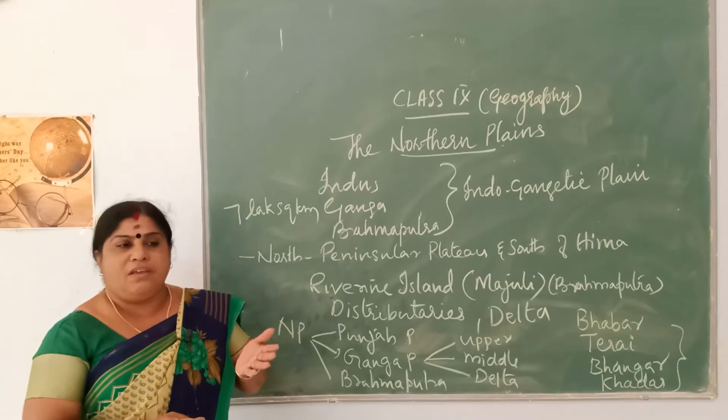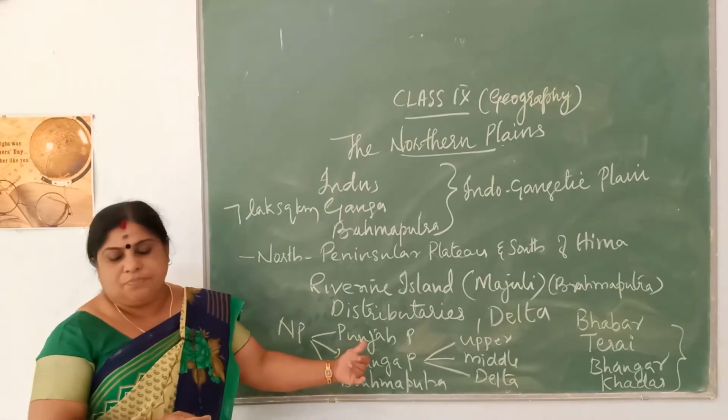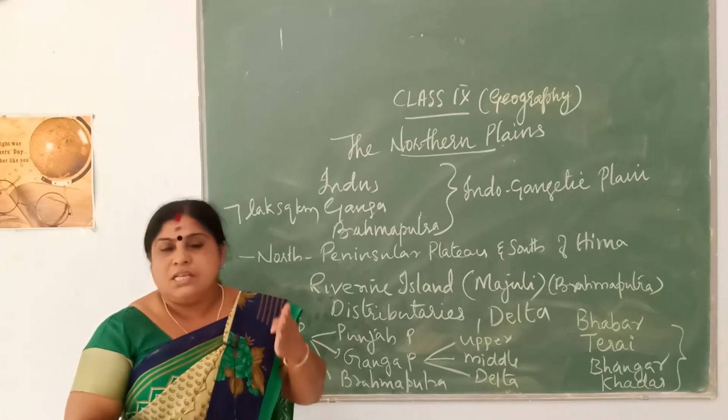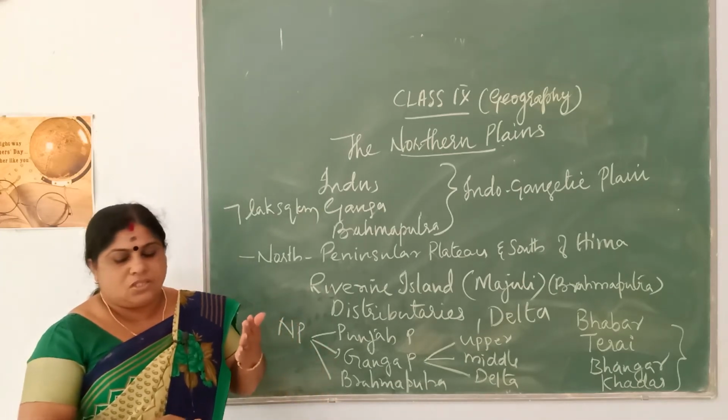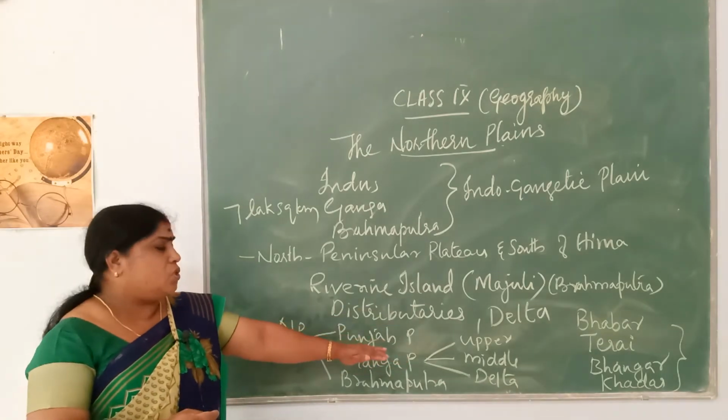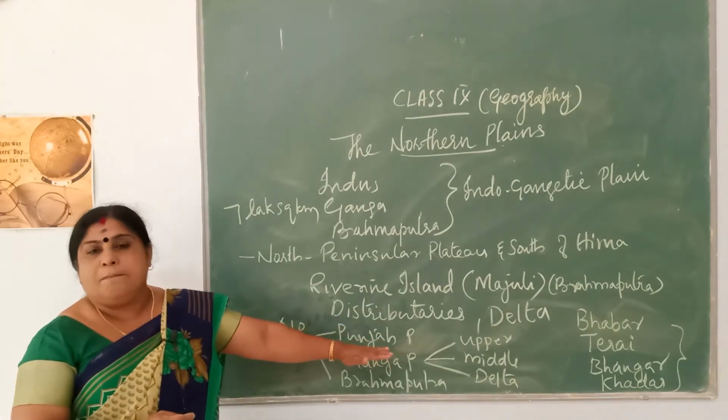So which are the 5 rivers that you see in Punjab? They are Jhelum, Chenab, Ravi, Beas and Satluj. So these rivers make the Punjab plain, and a major portion of this Punjab plain lies in Pakistan.